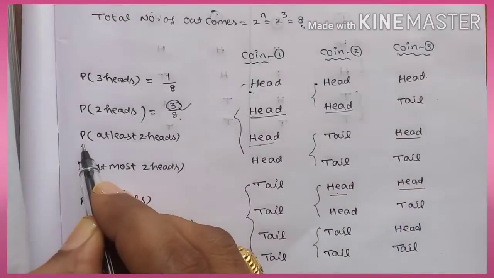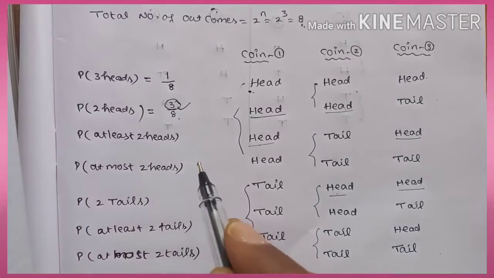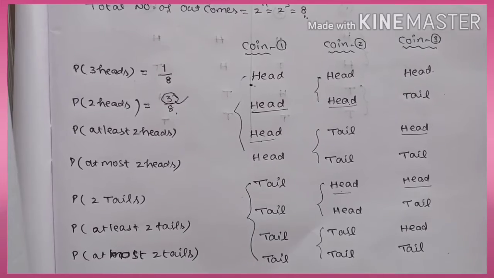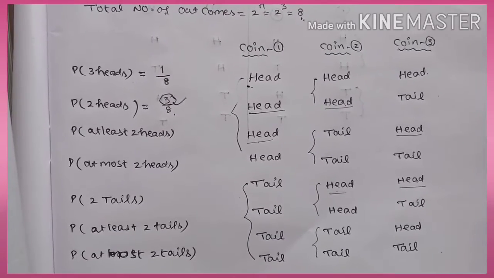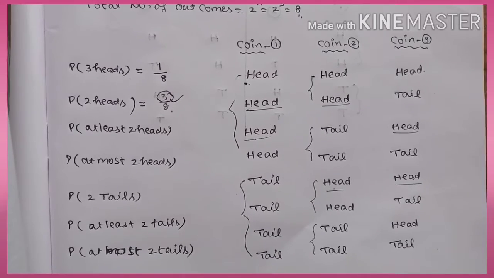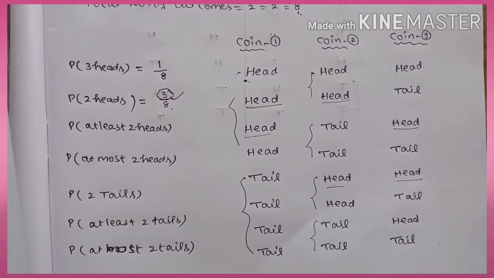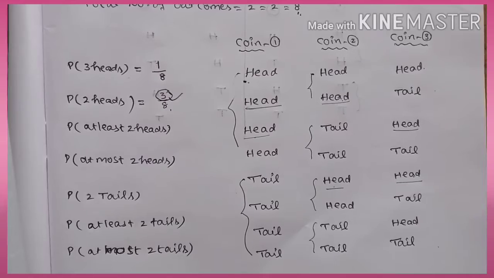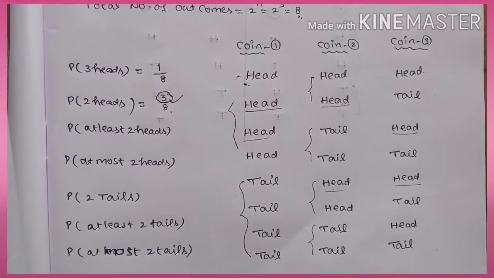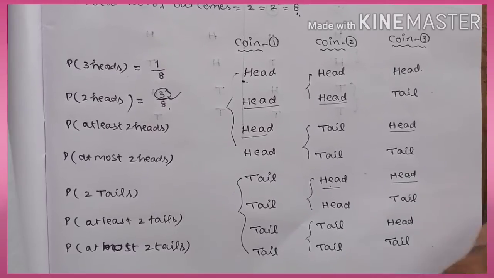Here the next question is the probability of at least 2 heads. Probability of at least 2 heads means there must be at least 2, that is 2 or more than 2. At least 2 means minimum 2, either 2 or 3 also we have to consider here, because the question is given at least 2 heads. At least means minimum 2 heads must be there, that is the concept.